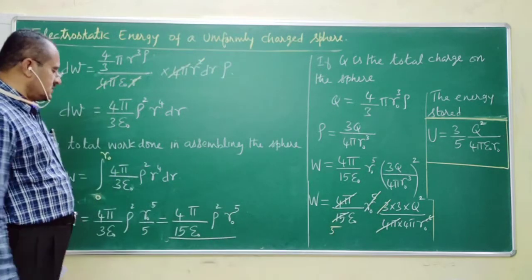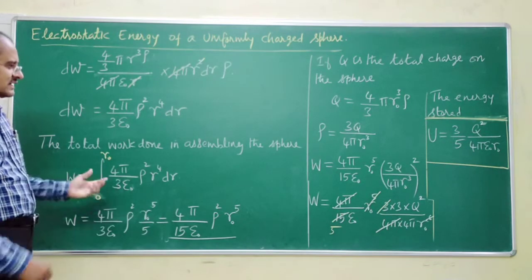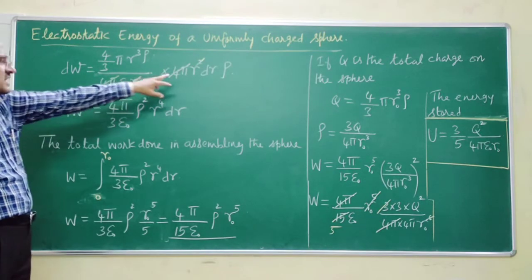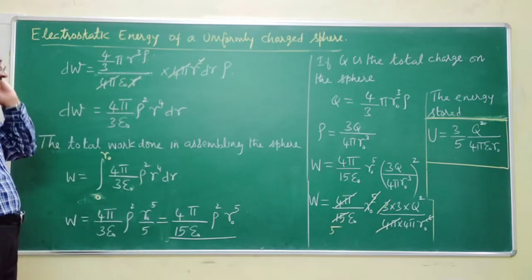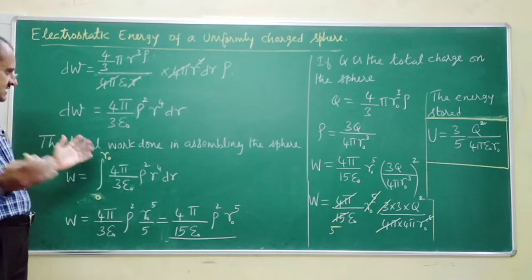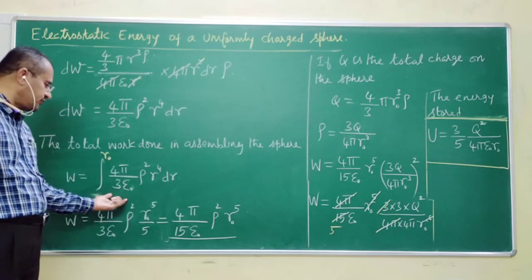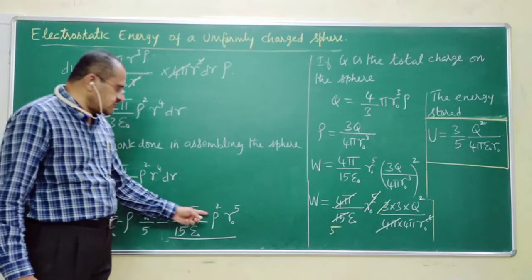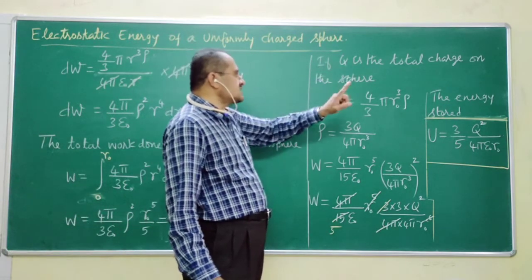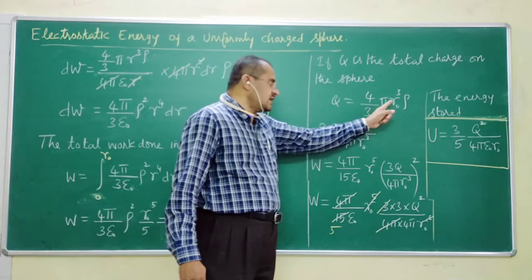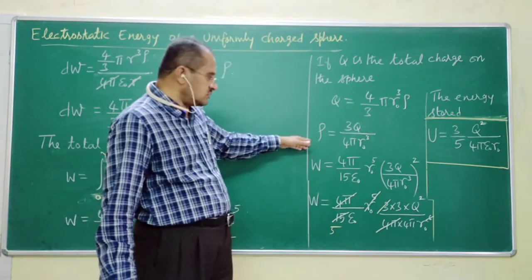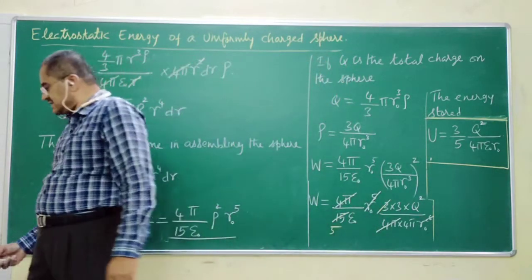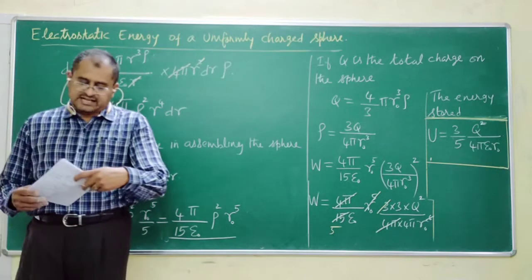So it was just a simple integration. You find out what is the work done in giving this amount of charge to the spherical shell, then the total work done in assembling the sphere or giving the total charge. Therefore, you integrate this expression, and you end up with this. Then you substitute for rho, taking Q as the total charge of the sphere, Q is equal to 4 by 3 pi r naught cube into rho. From that you find out rho. Substitute rho, simplify, and you end up with an expression for the energy stored in a sphere.